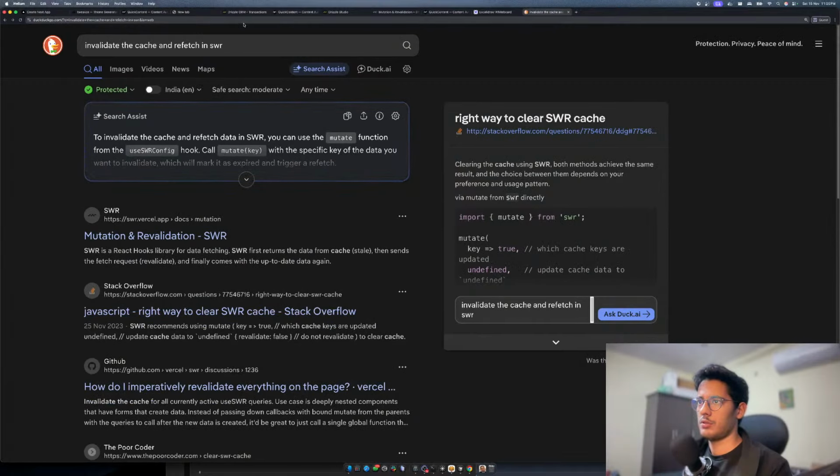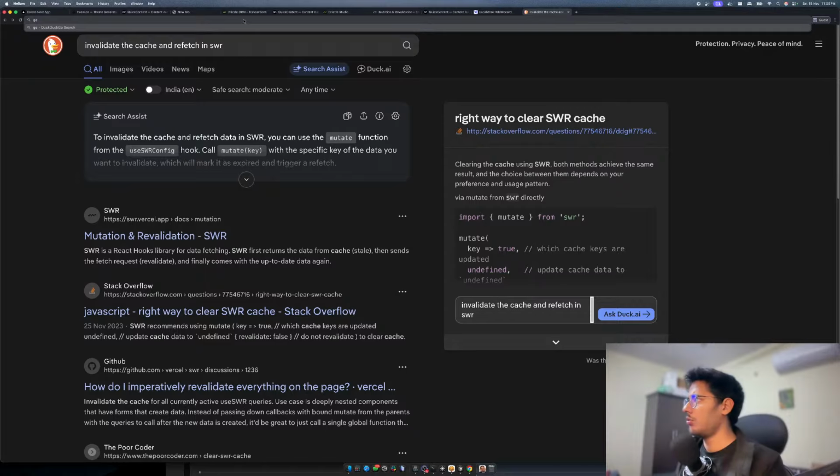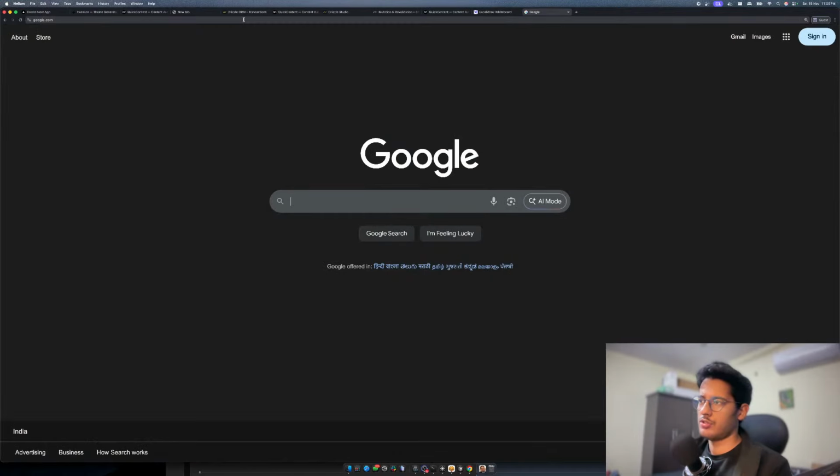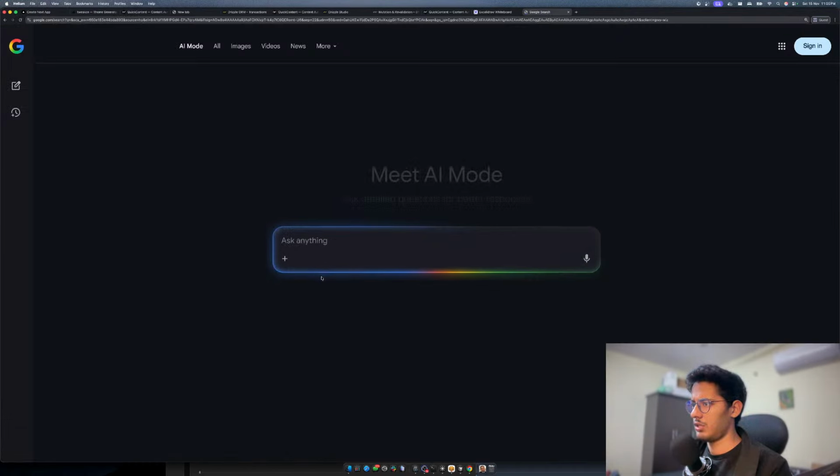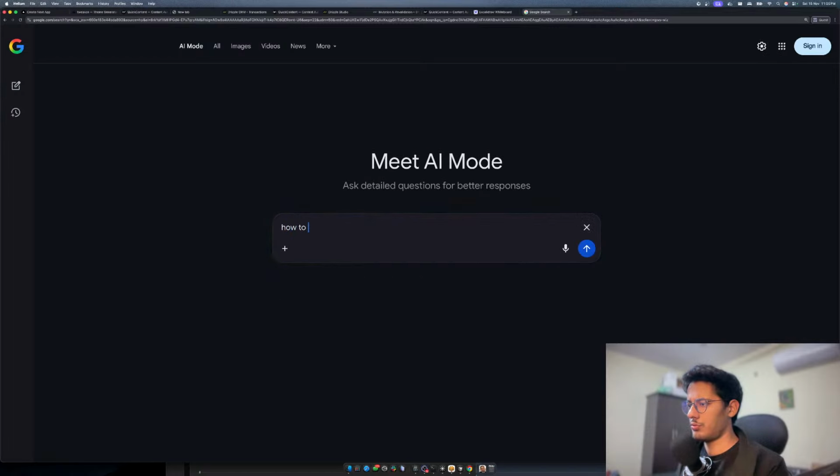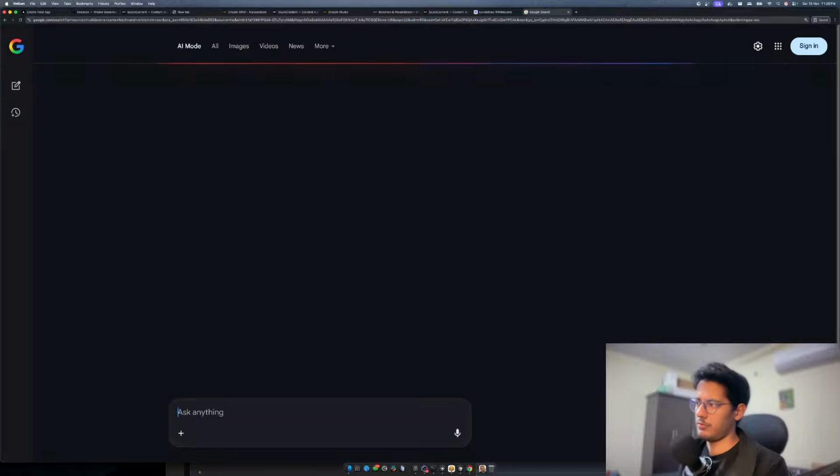That's kind of stupid. Let's go to google.com. Can we use Gemini without AI mode? Like that's what we want. How to invalidate a cache, invalidate some fetch and refetch in SWR. Let's see how you do that. I'm not sure how you do that.